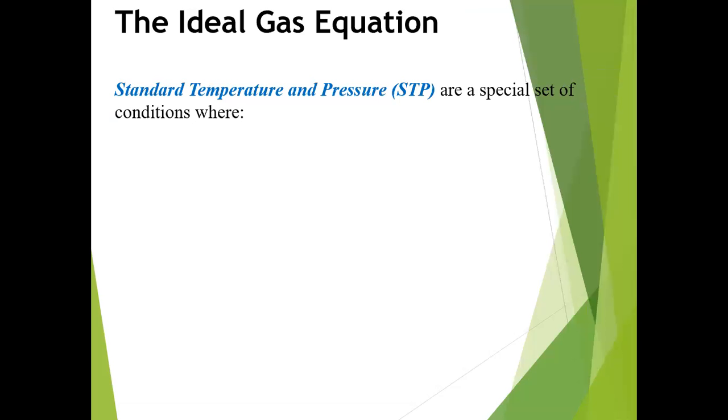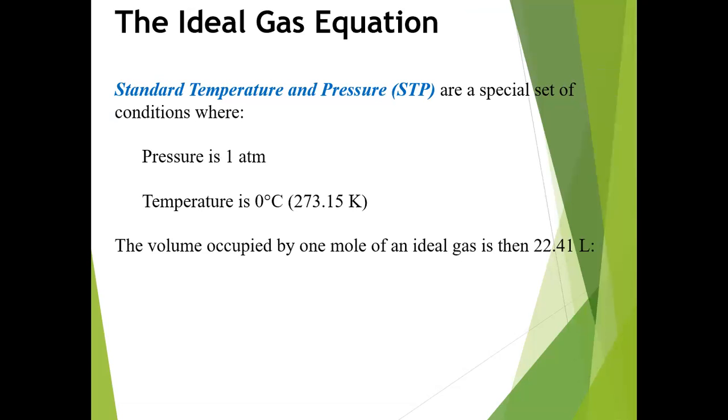The ideal gas equation and standard temperature and pressure. STP is a special set of conditions where pressure is 1 atmosphere and temperature is 0 degrees centigrade, or 273.15 Kelvin. The volume occupied by 1 mole of an ideal gas is then 22.41 liters.